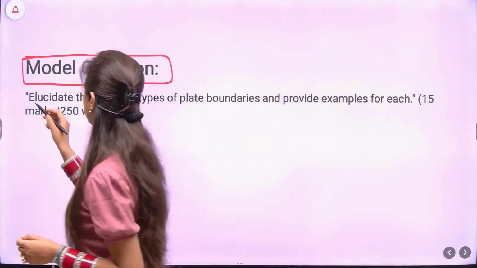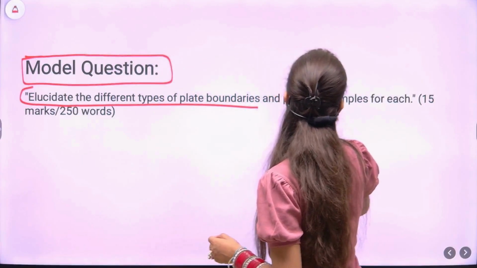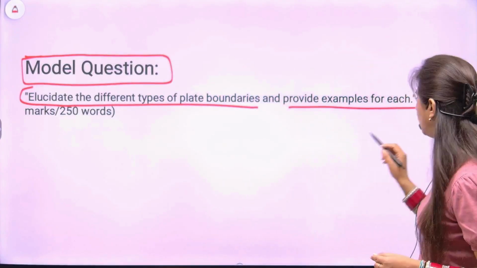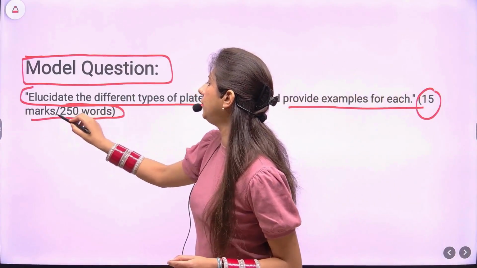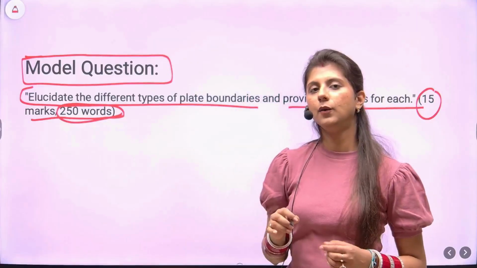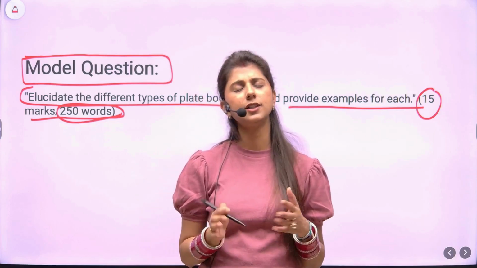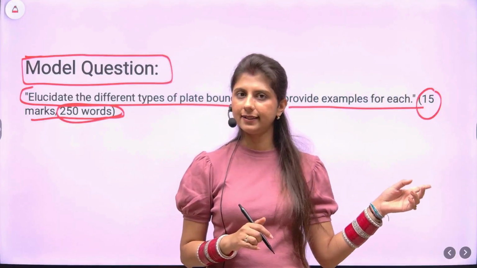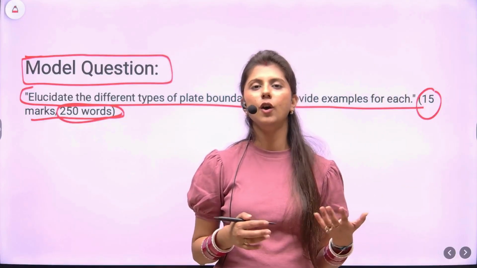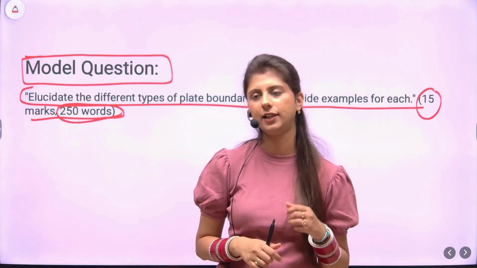Let's look at the question. Elucidate the different types of plate boundaries and provide examples for each. Now the word limit, it is a 15 mark, 20 to 50 words question. What I expect you to do now, just pause the video, write a model answer yourself. And when we'll be discussing the answer in the next slide, you can do some self-evaluation or you can send us your answers in our group Answer Writing by Prudent IAS on Telegram.